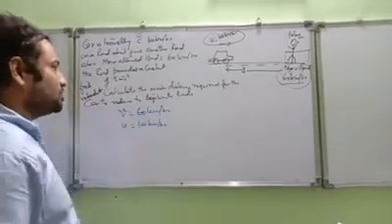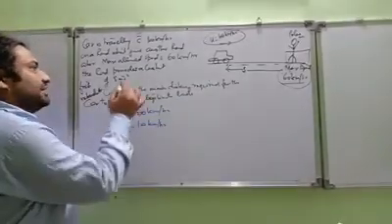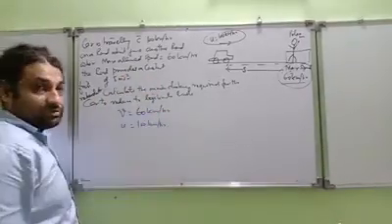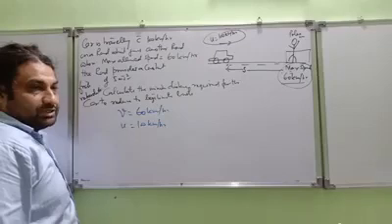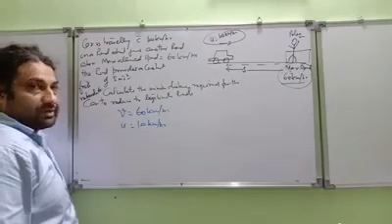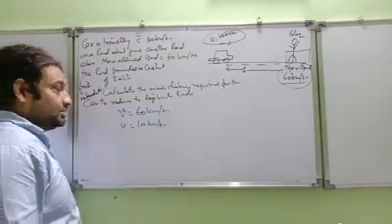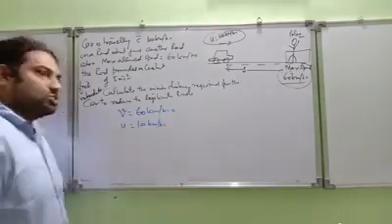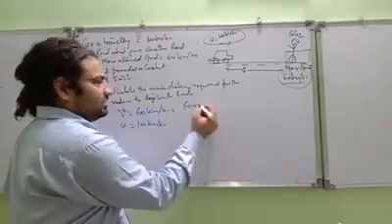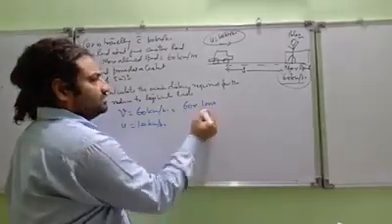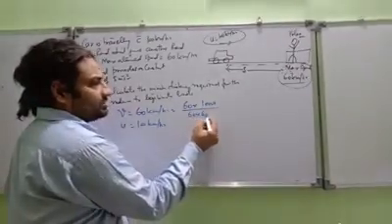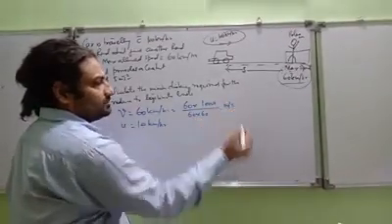Now, the acceleration here is given in terms of meter per second square, whereas the speeds are given in terms of kilometer per hour. So one thing you need to do is convert this kilometer per hour into meters per second. Clear? So 60 km per hour is 60 into 1 kilometer, 1000 meters, divided by an hour, which is 60 minutes into 60 seconds. Clear? So this much meter per second.